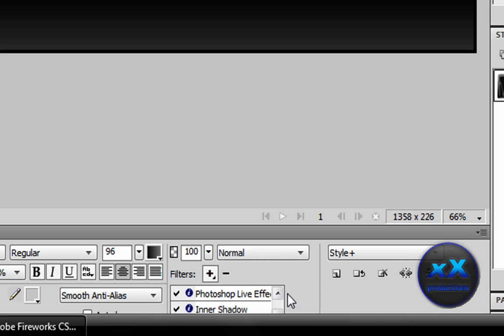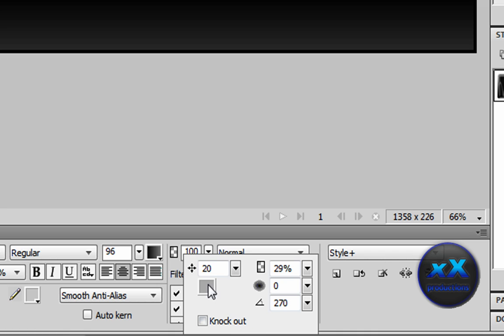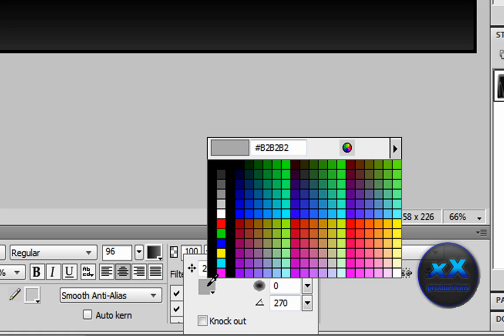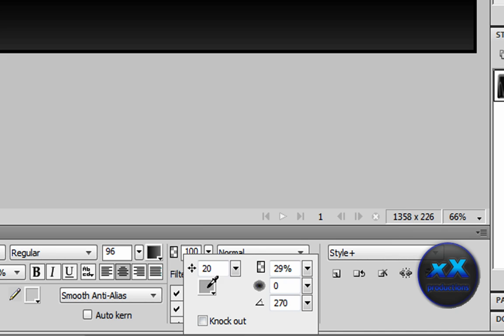Then for the inner shadow, make it 20 and make this colour B2B2B2, as you can see up there. Make the opacity 29%, softness 0, and then the angle 270.